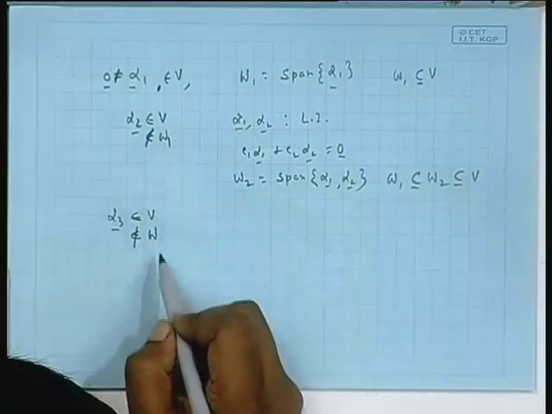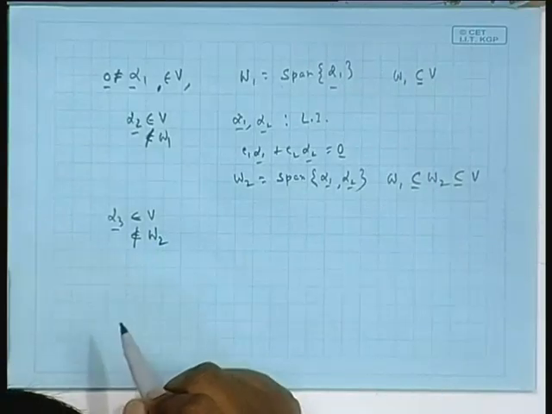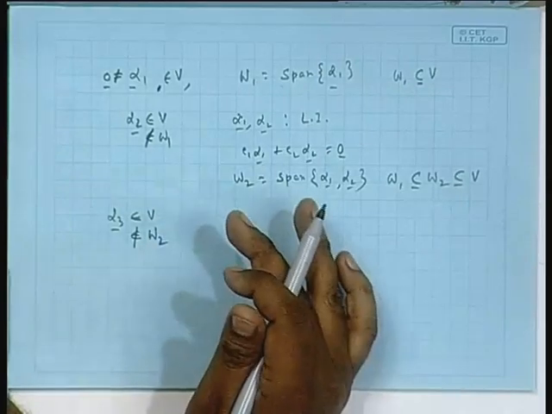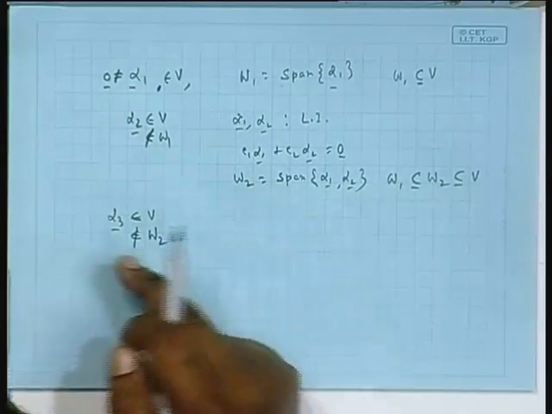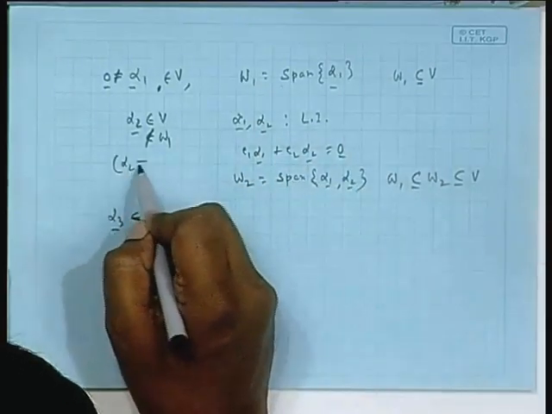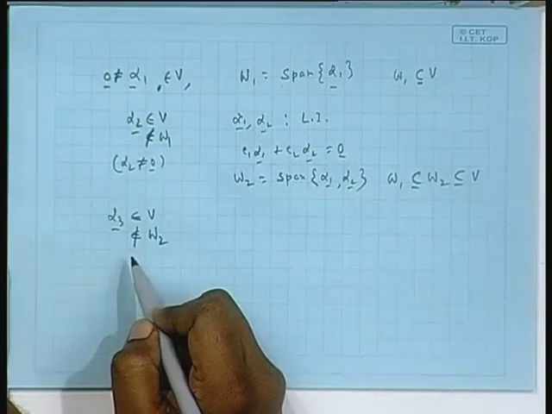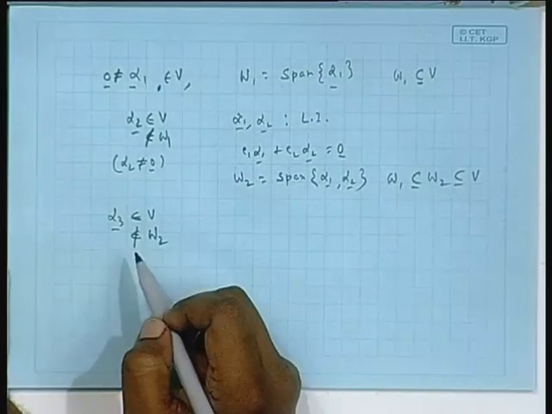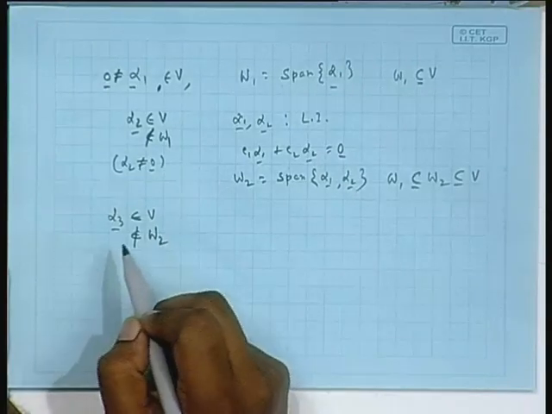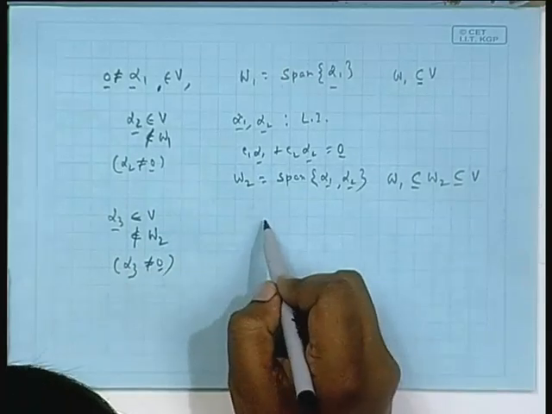This is W 1, W 2. If it is not in W 2, it is not in W 1, that means it is outside W 2. We find out. Obviously, alpha 3 cannot be 0, like here I should say alpha 2 cannot be the 0 vector. Alpha 3 cannot be the 0 vector because W 2 contains 0. 0 is unique. It is the same 0 of V. I am outside W 2, so alpha 3 cannot be the 0 vector. Again, append this.